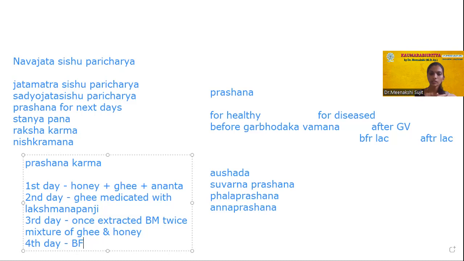These are all single drugs. You can use them as Medya drugs. You can combine these with Madhu and Ghruta, and you can feed a baby. What all benefits we saw in Swarna Prashana, right? Like it may be Medya, Varshya, Balya, Grahapaha, everything. So this was about the Prashana.